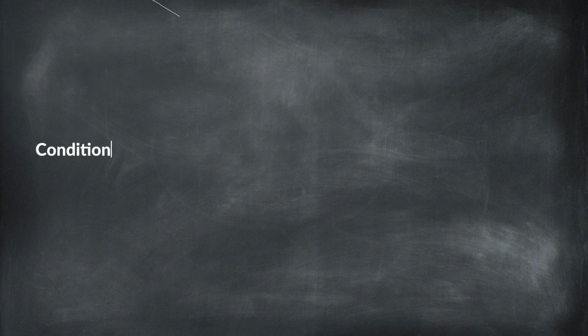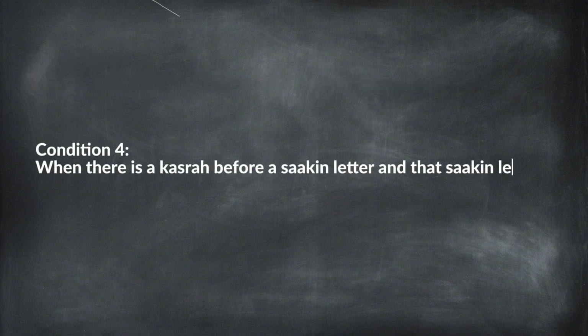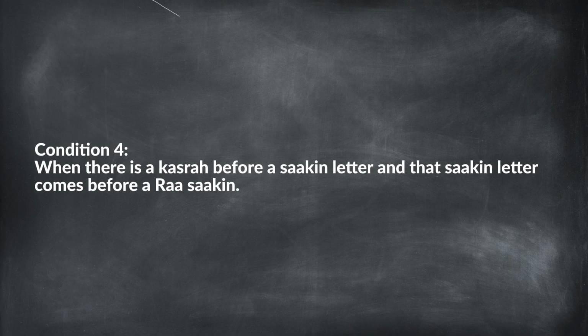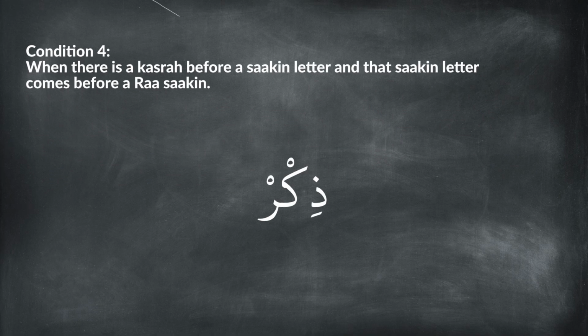heavily. The fourth condition is when there is a kasra before a sakin letter, and that sakin letter comes before a Ra sakin. For example, ذكر. Here, Ra becomes sakin due to waqf. Before it is a kaf sakin, and before that kaf is a kasra. This kasra causes the Ra sakin to be read lightly.